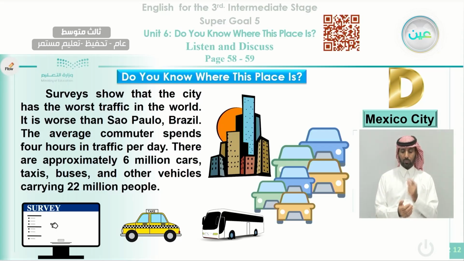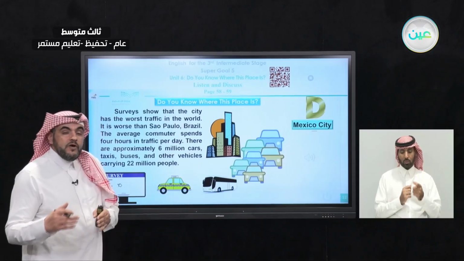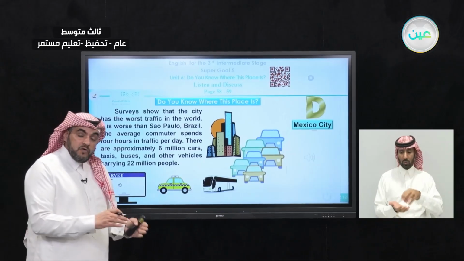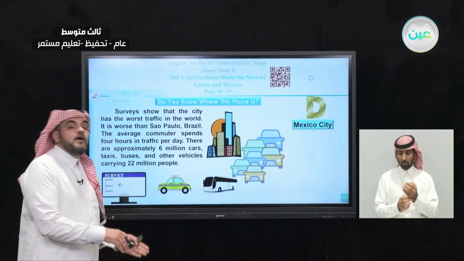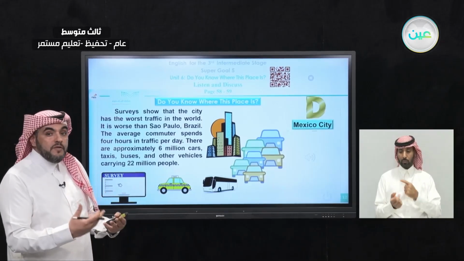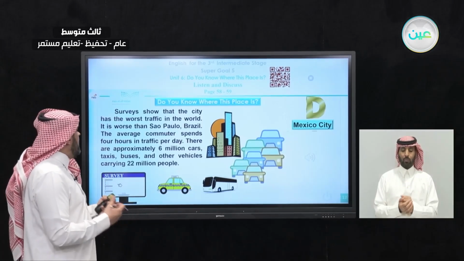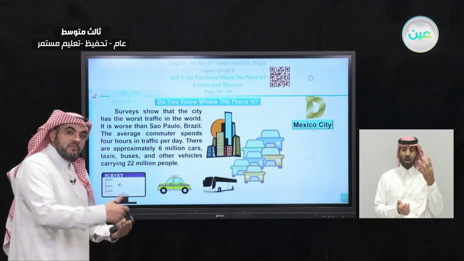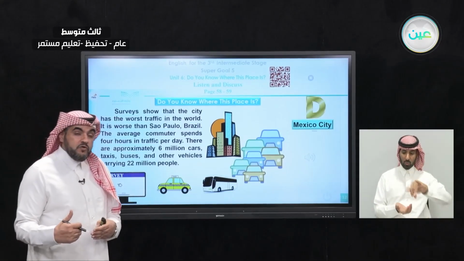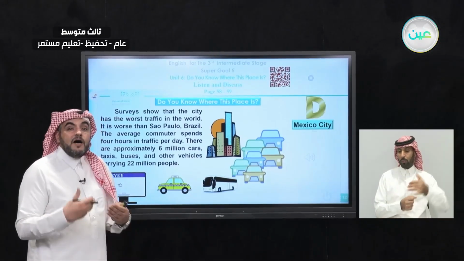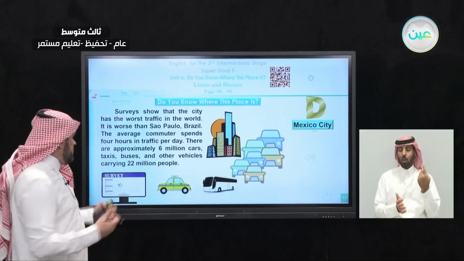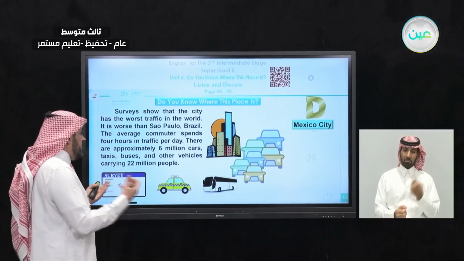The average commuter spends 4 hours in traffic per day. The commuter is the one who goes from work to home, and vice versa. We call them a commuter. So the average trip from work to home takes about 4 hours driving. So this is a very long time, or very much time.